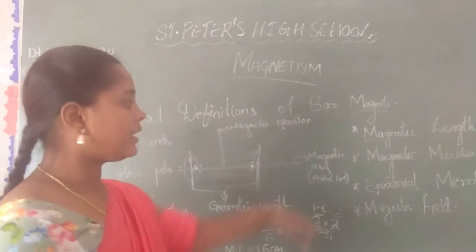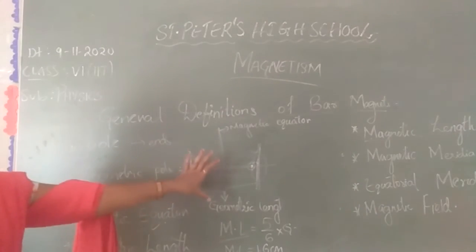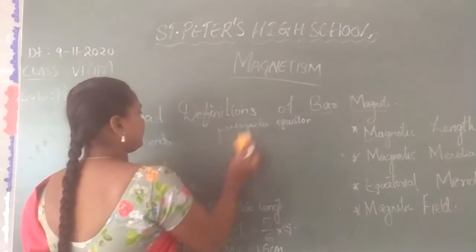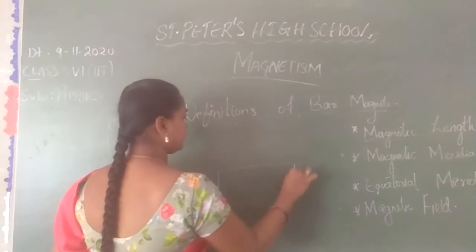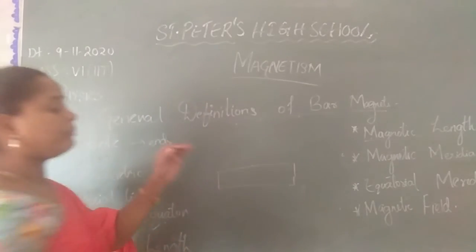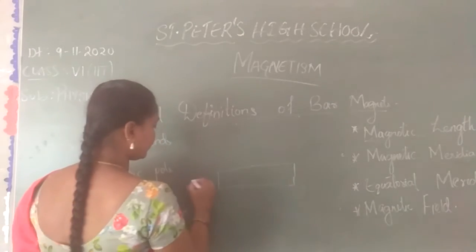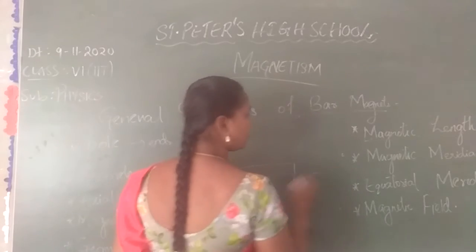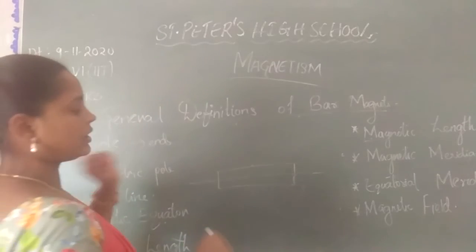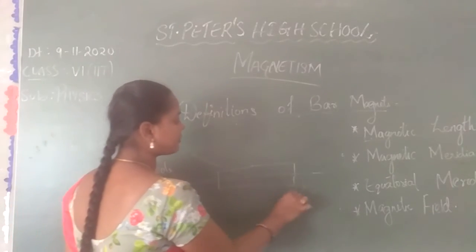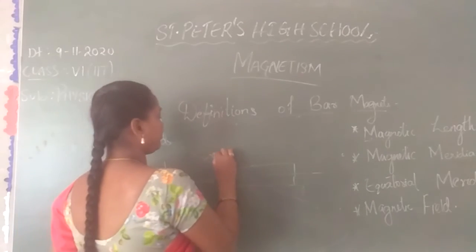Next is magnetic meridian and equatorial meridian. This magnet we have kept at some place, right? Now, if we suspend a free magnet in the air, what is the magnetic axis? This is the magnetic axis. The freely suspended magnet will not stay the same way; it will have some ups and downs. The line passing through the magnetic axis is called the magnetic meridian.